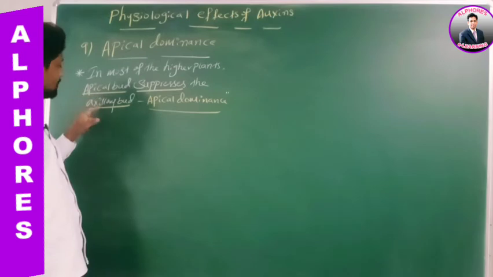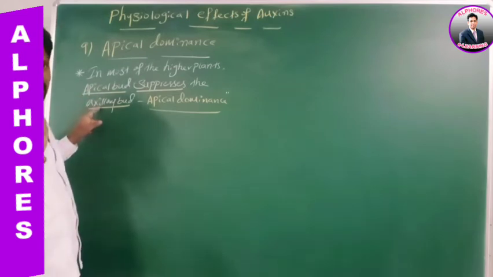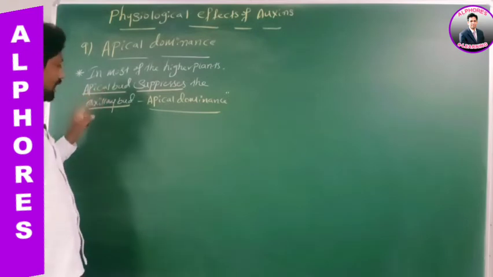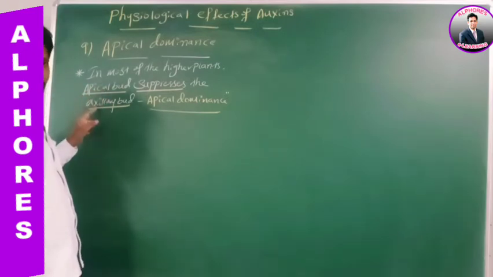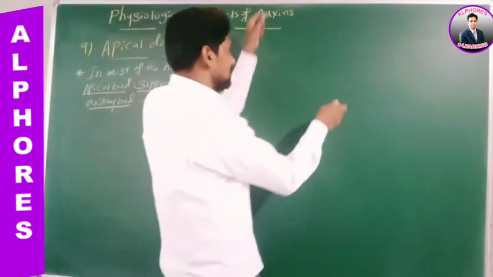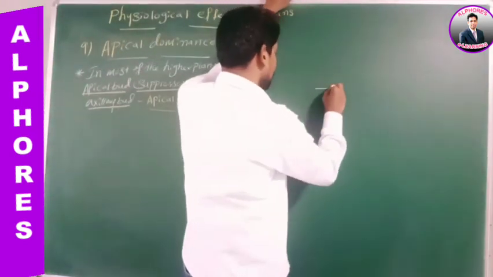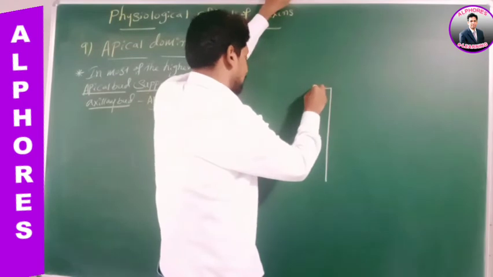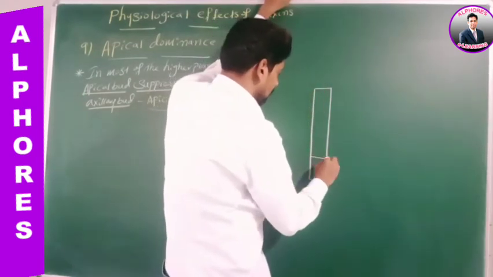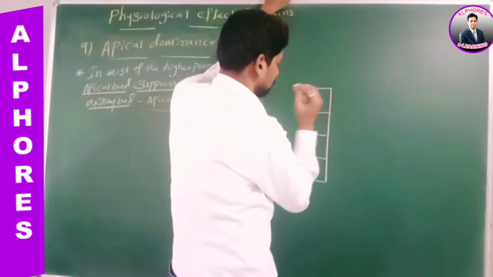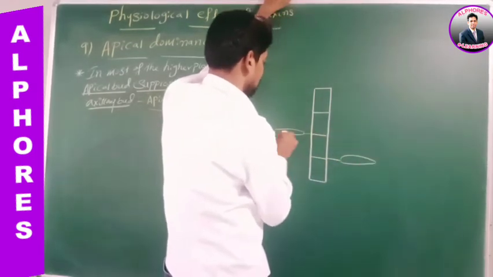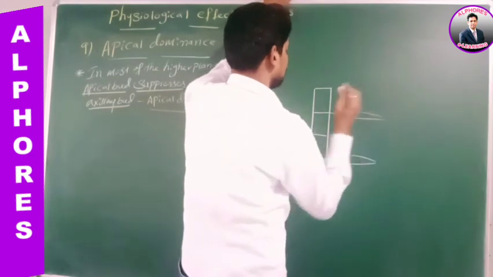What is another name for apical bud? Terminal bud. What is another name for axillary bud? Lateral bud. Now see this diagram. Sir, for example, this is a stem, sir. All these are nodes. From the nodal region, what are developed? Leaves are developed, sir. Okay.